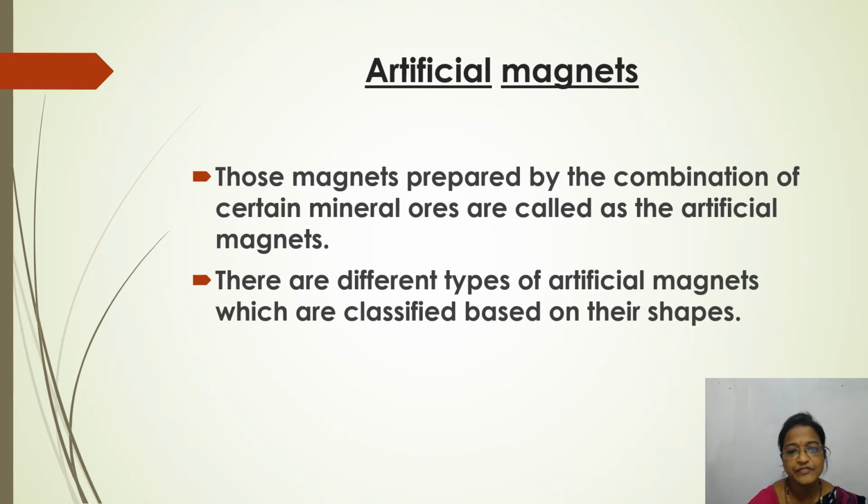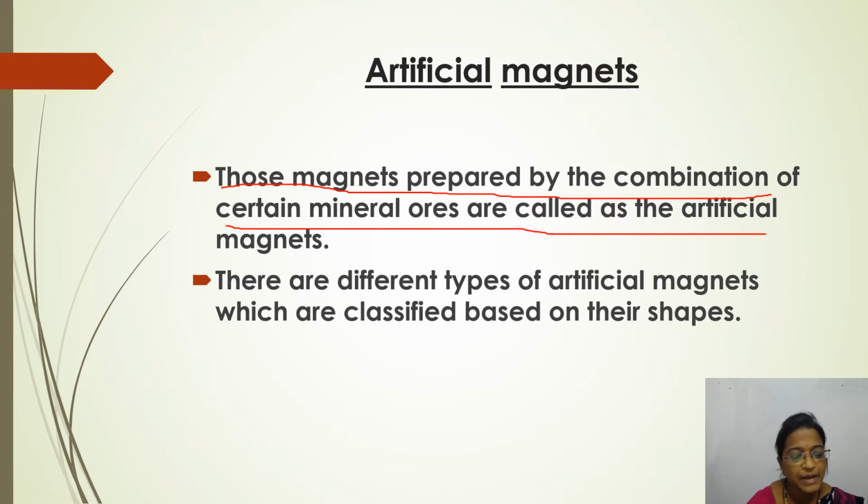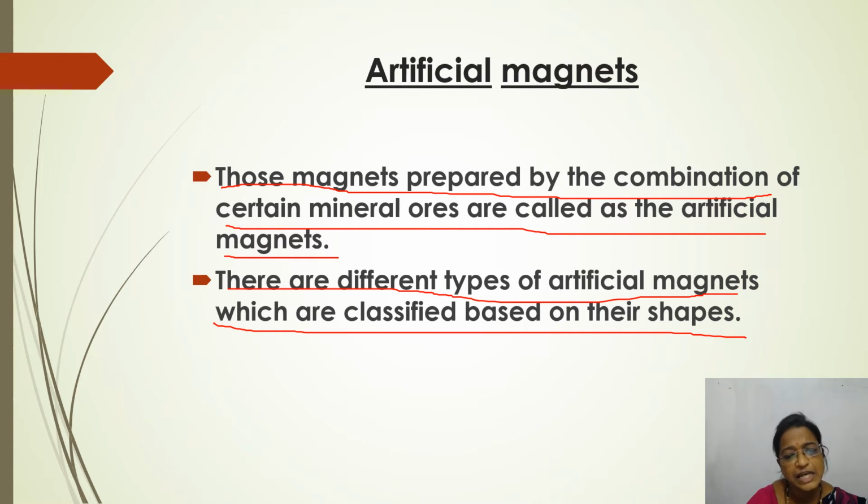So next is artificial magnet. What do you mean by artificial magnet? Those magnets prepared by the combination of certain mineral ores are called artificial magnets. Just think of man-made magnets as artificial magnets. There are different types of artificial magnets which are classified based on their shapes. Let us see which are those.